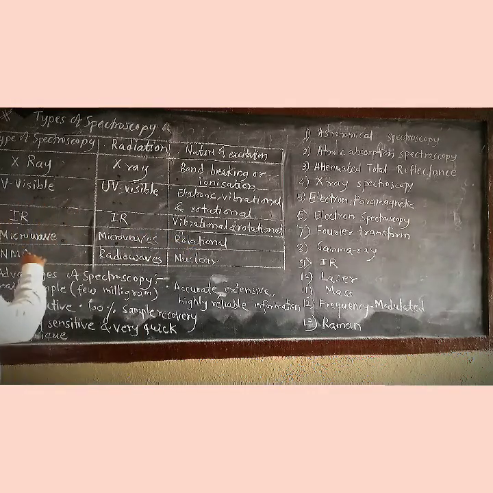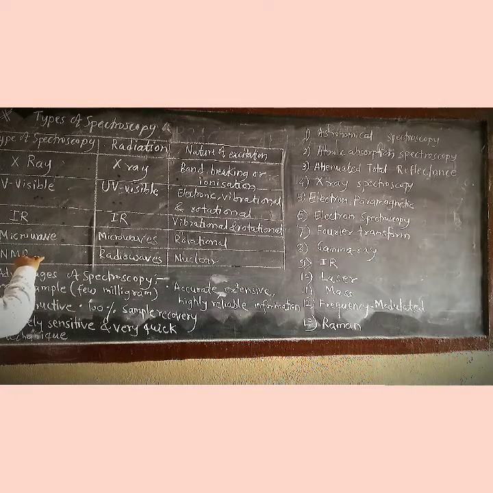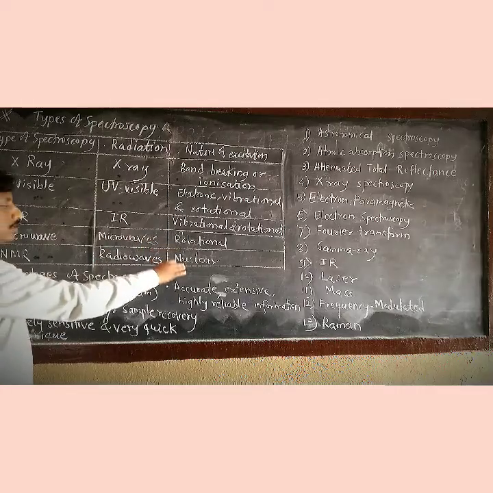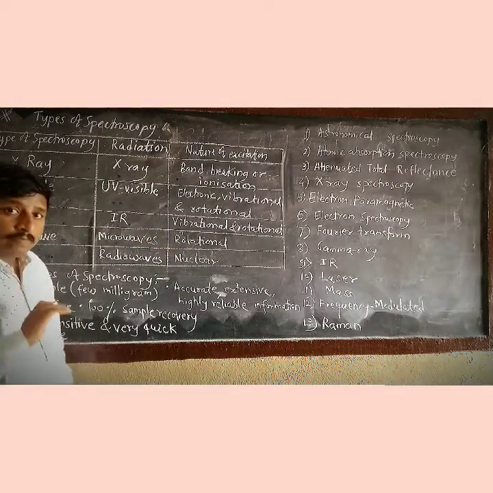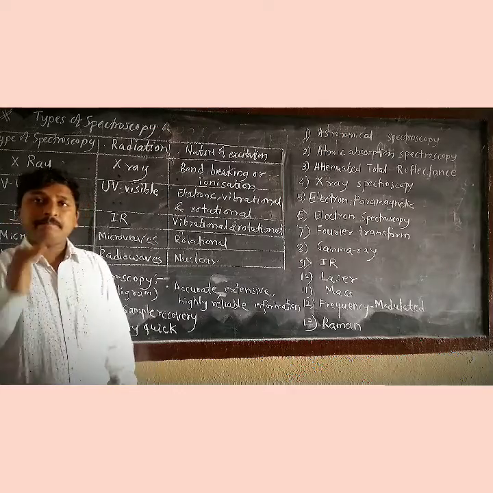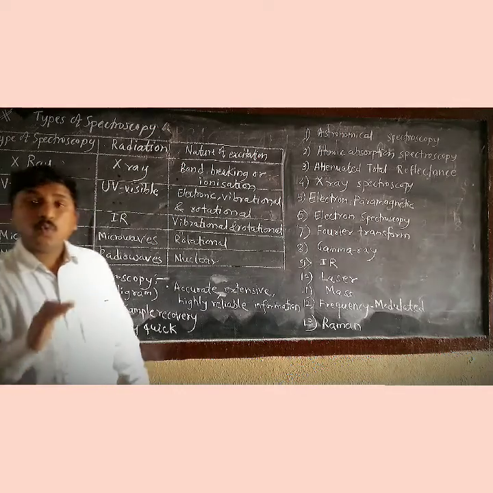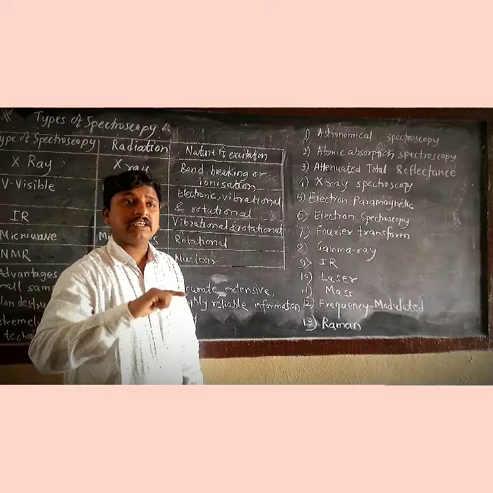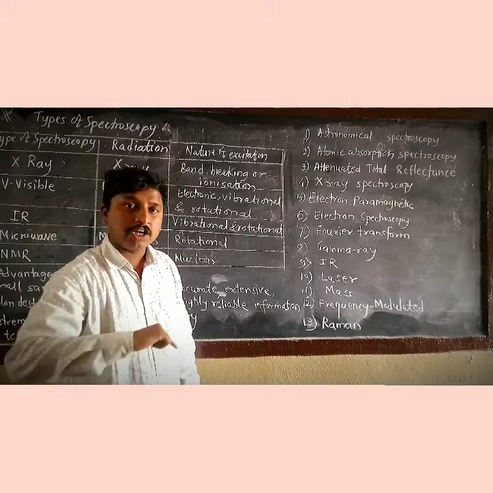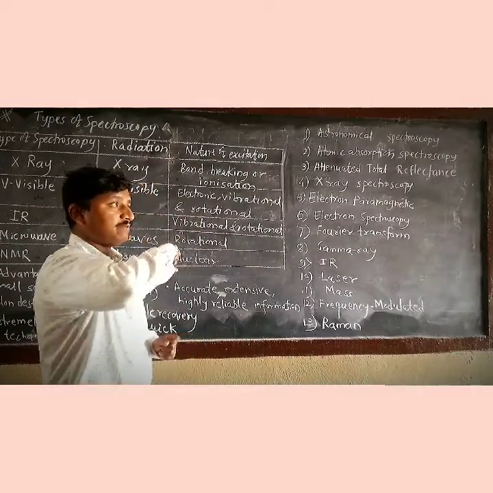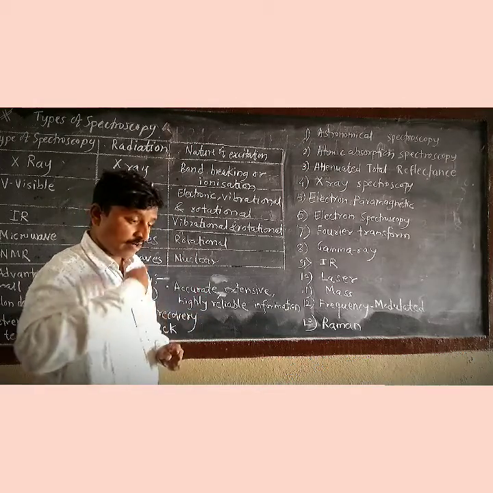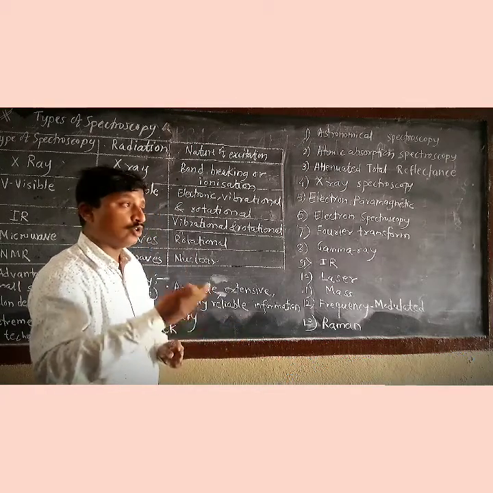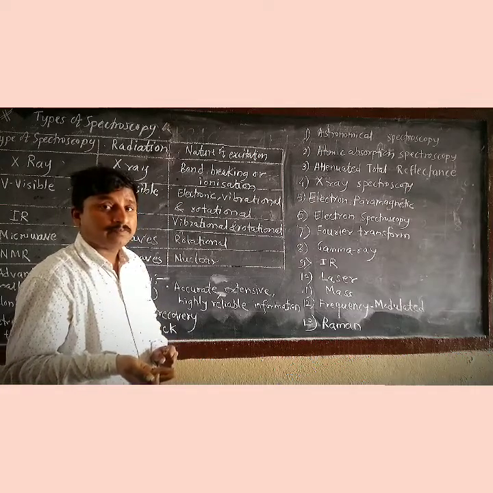Next, NMR spectroscopy. This technique is very important. It uses radio waves and it causes nuclear excitation. So it is possible to say that which kind of radiation in the electromagnetic region is used decides the type of spectroscopy. There are different electromagnetic radiation regions, so there are different types of spectroscopic techniques.